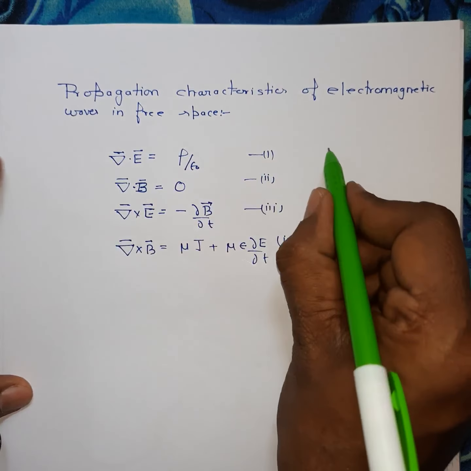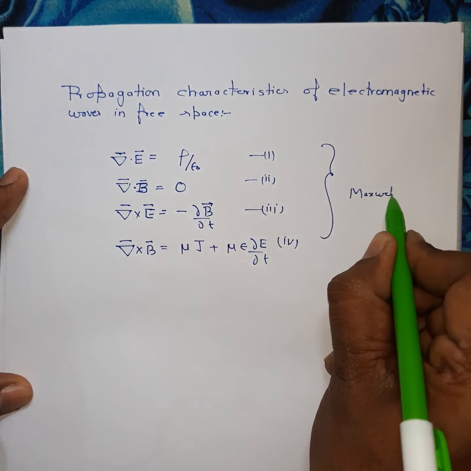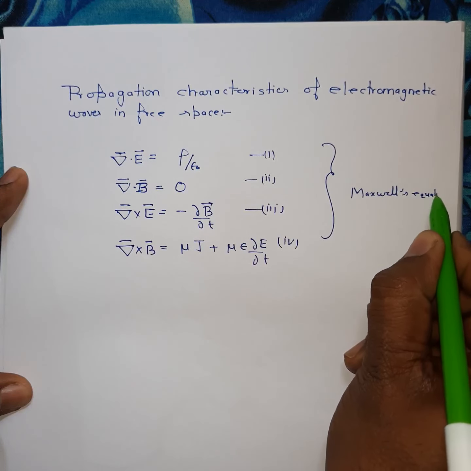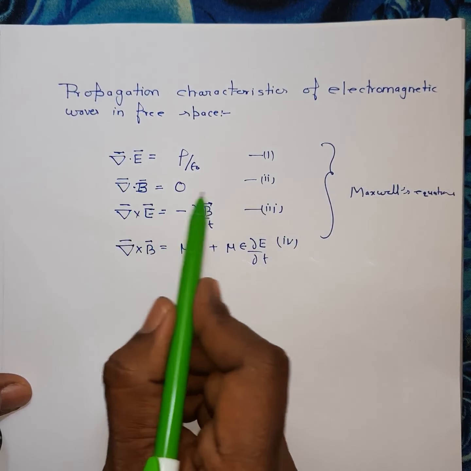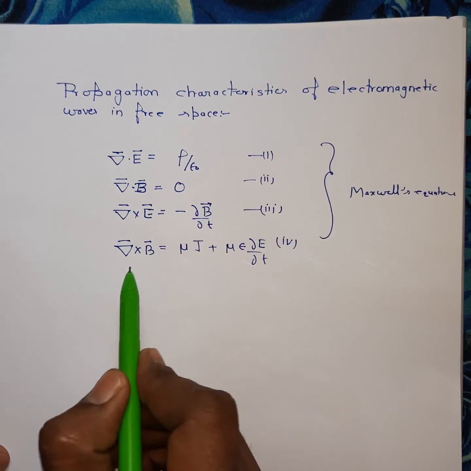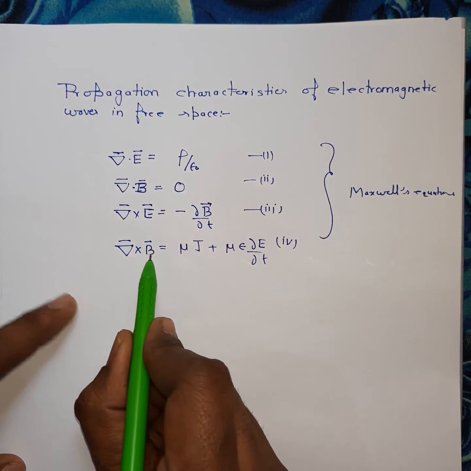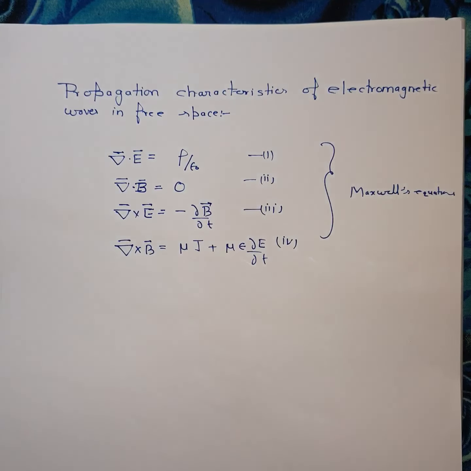These four equations are known as Maxwell equations. So first one is the Gauss law, second one is the Gauss law for magnetic field, third one is Faraday law, and fourth one is Ampere's law with Maxwell's modification.